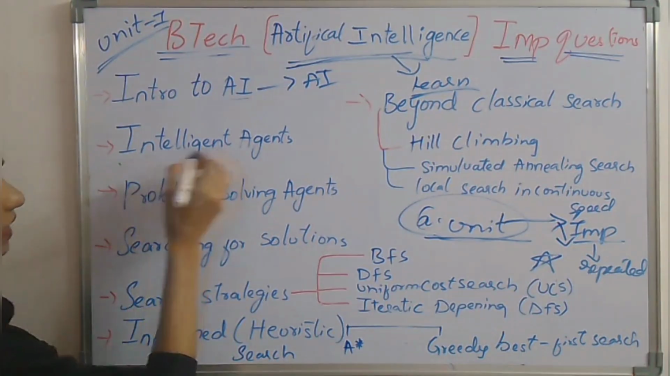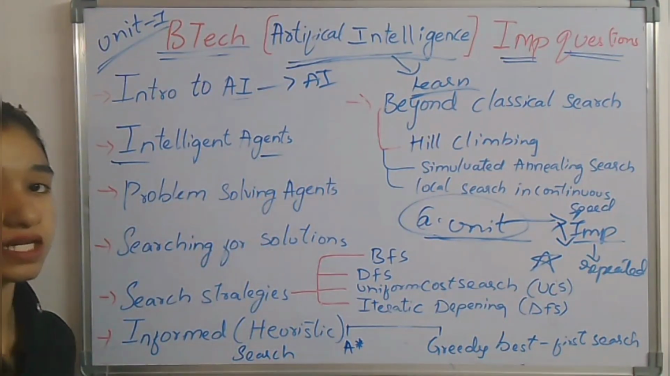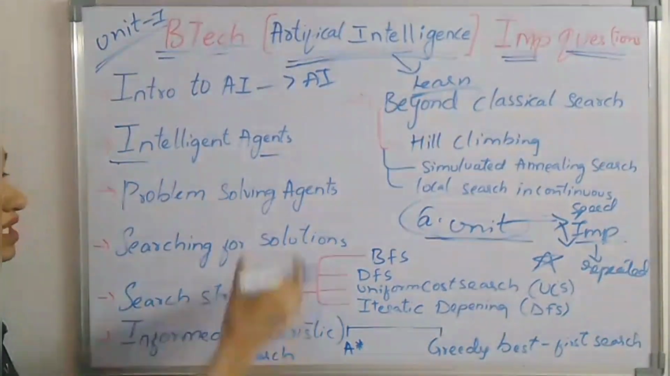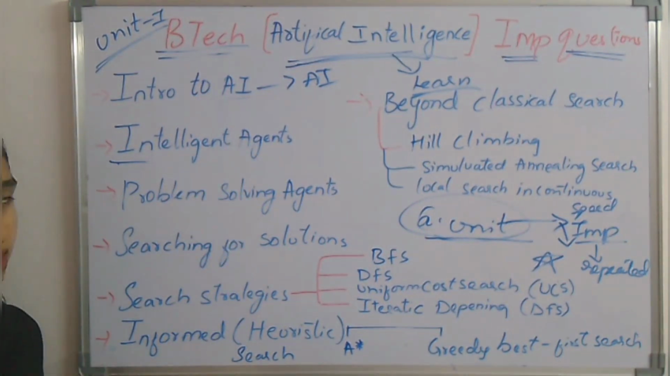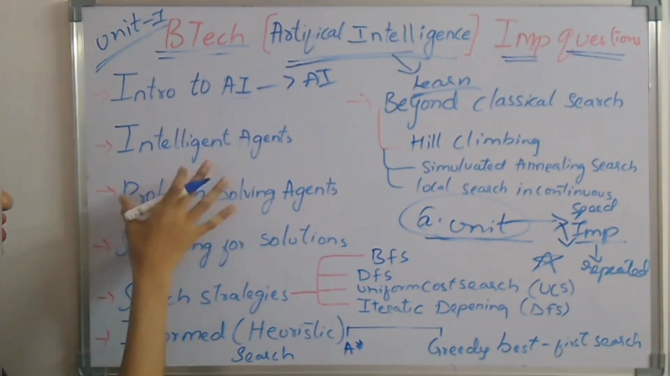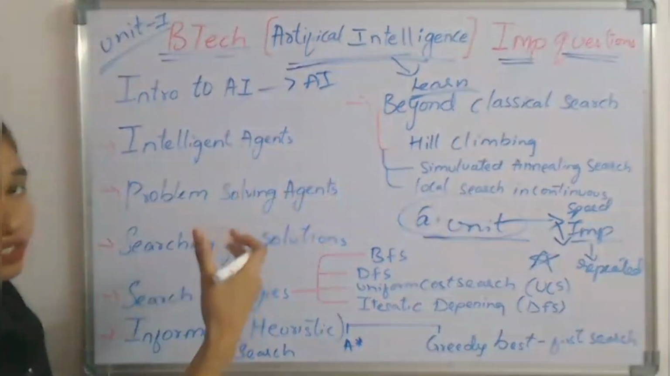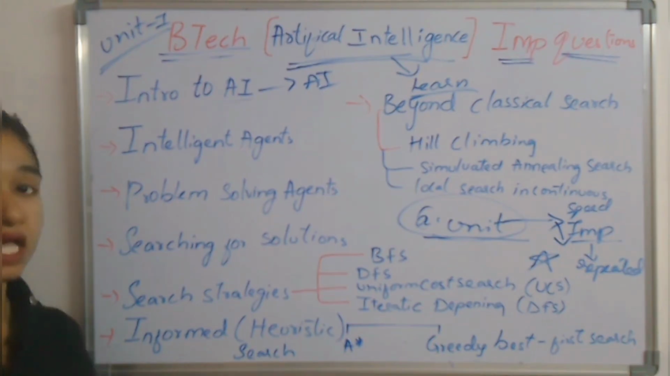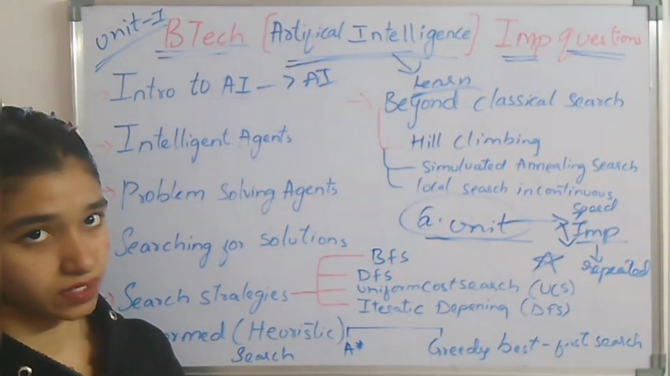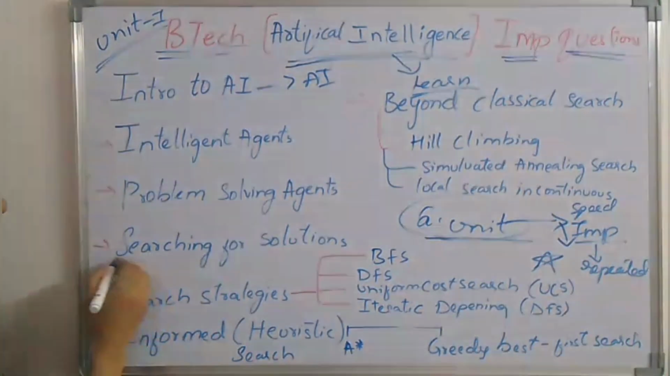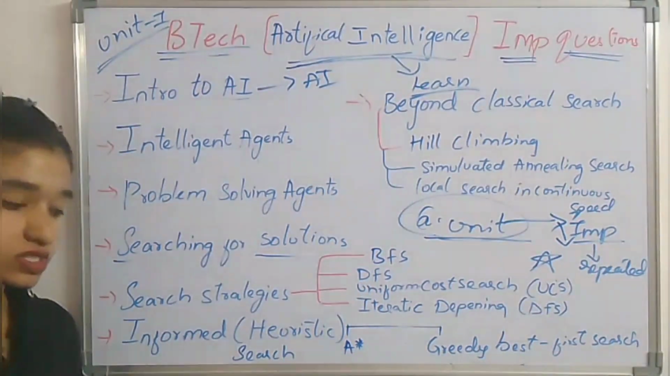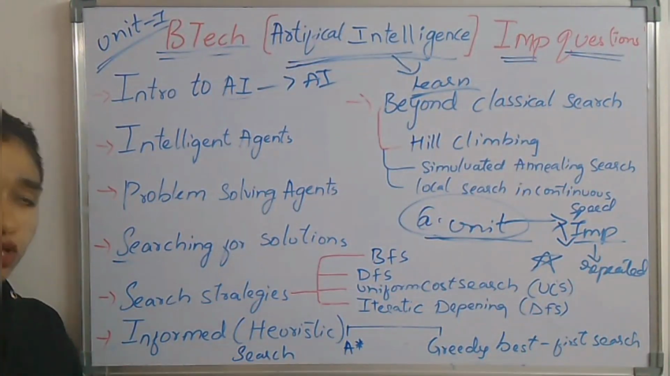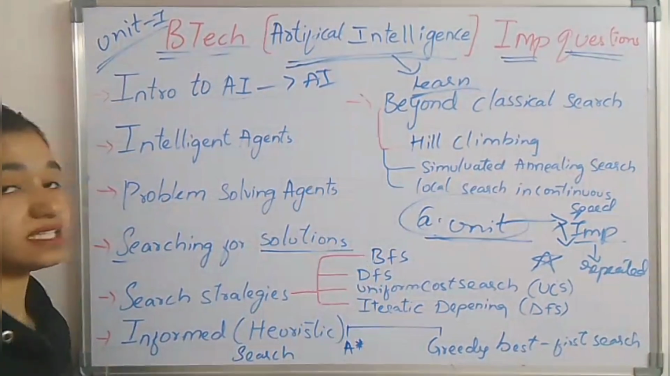Next, intelligent agent. Intelligent agent means that depending upon the environment, the agent is going to take the decision. So like this we are going to call it an intelligent agent. And it is also an important topic, problem solving agent, which is going to help us to solve any kind of problem by taking the decision. Next, searching for solution. Searching for solution is nothing but finding the best initial path for the solution, like finding all the possible ways for getting the best solution.